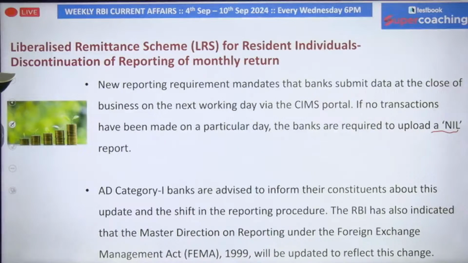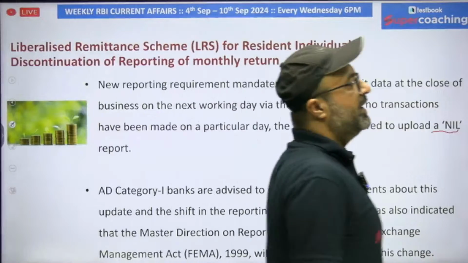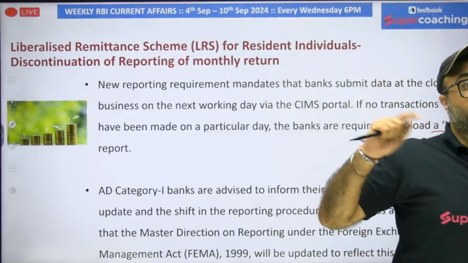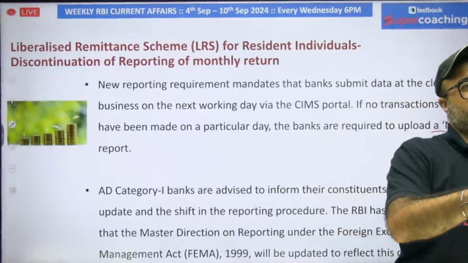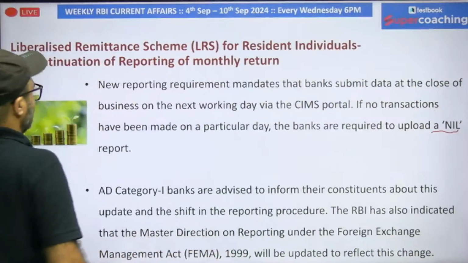So authorized dealer category 1 banks are advised to inform their constituents about this update so that they will shift the procedure accordingly, and RBI will be seeking the report on a daily basis, which earlier RBI was seeking on a monthly basis. Is it clear, everyone? So from one news today, you have understood three things.